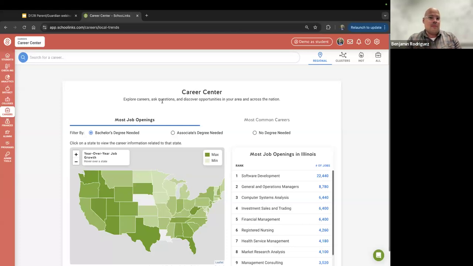The reason why I wanted to start with the Career Center is that having an idea of what that first career goal might be will help inform what your post-secondary searches will be. Knowing that if we can start thinking about, well, I think I'm interested in this career first, right? Knowing I might change my mind later, I can then backwards map and say, if this is my career goal, well, what post-secondary options make the most sense for me? Is it a 4-year degree? Is it a 2-year degree? Is it a certificate? Maybe it's an advanced degree. All sorts of ways to really figure out, well, if that's my goal, what kind of post-secondary options should I be looking at?